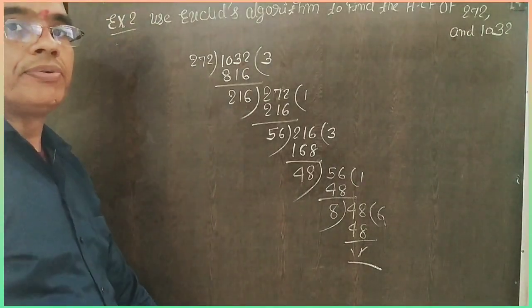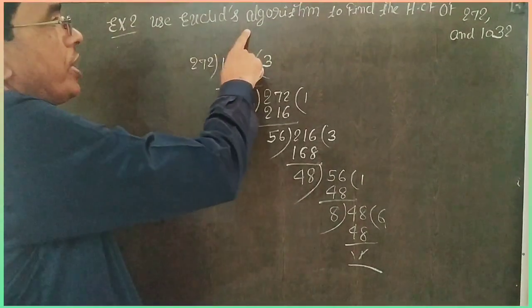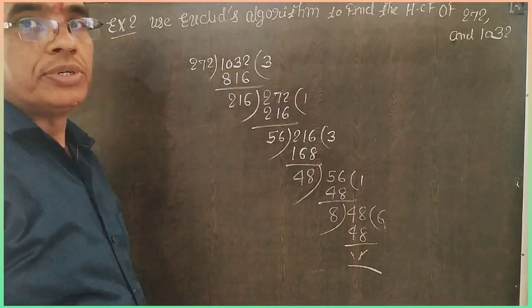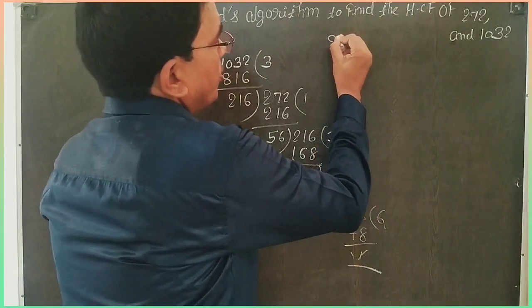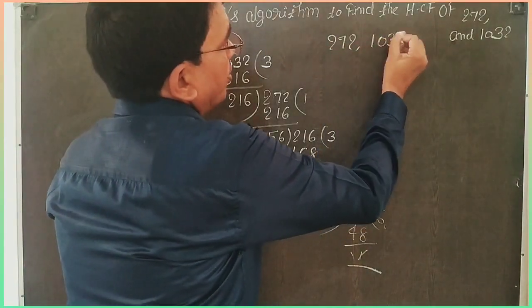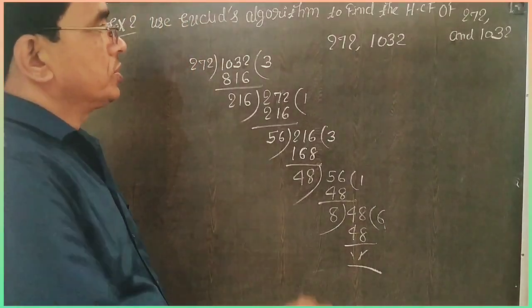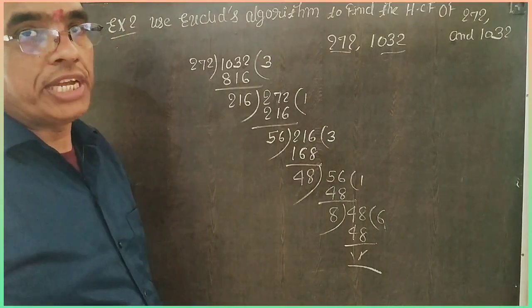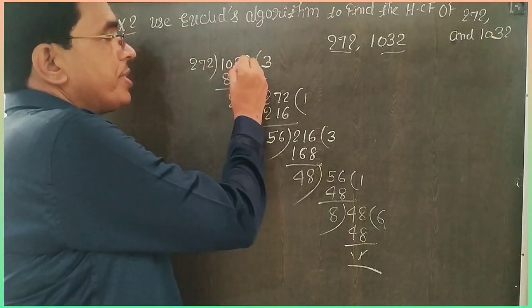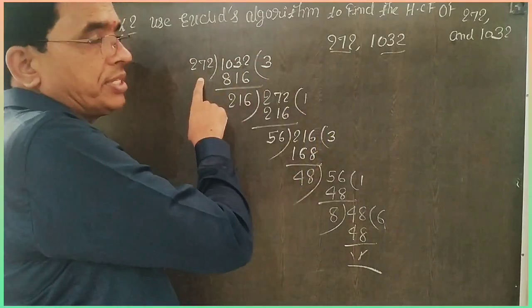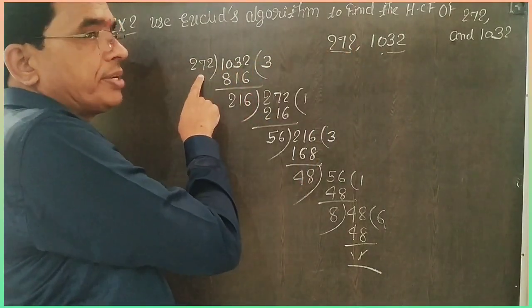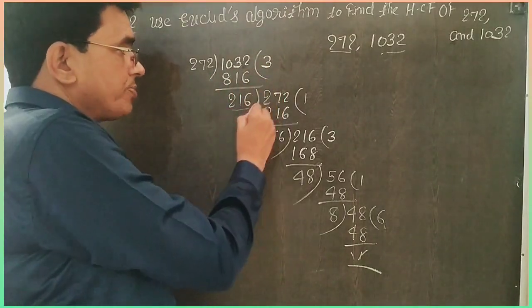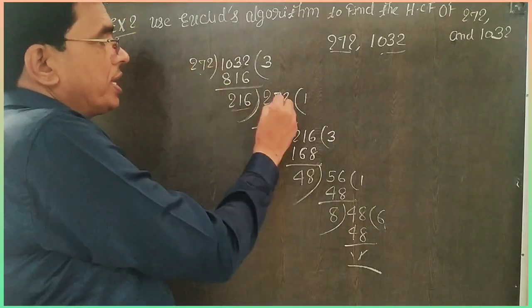Now example 2: use Euclid's algorithm to find the HCF of 272 and 1032. Here are two numbers, 272 and 1032. So this is larger, this is smaller. The rule of the division method to find the HCF is that the larger number works as a dividend and the smaller as a divisor. When you divide the larger number by the divisor, you get remainder 216. And now the remainder works as a divisor and this divisor works as a dividend.